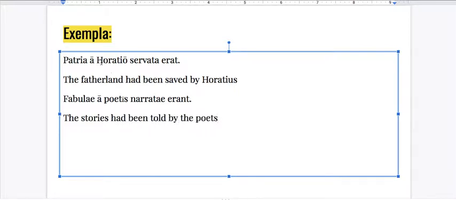So a reminder, a plus the ablative is the ablative of personal agent. It tells us the doer of a passive action. So the fatherland had been saved. That's our big verb right there, right? The erat tells us it's pluperfect rather than servata est, which would be perfect. And then we have narratae erant here. They had been told. That is the pluperfect, okay?